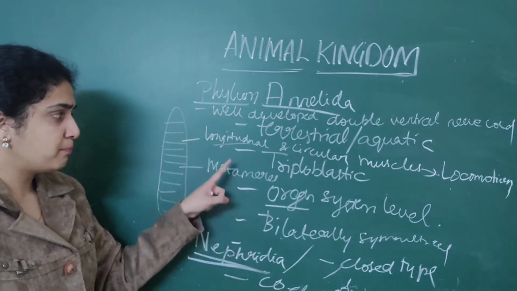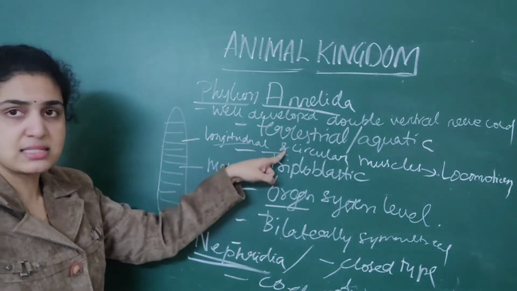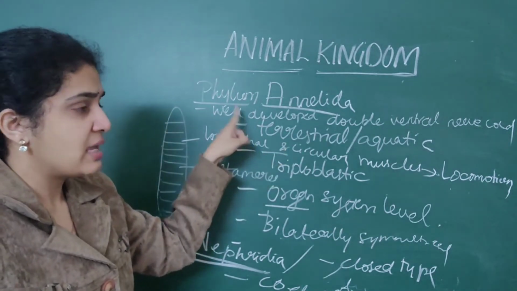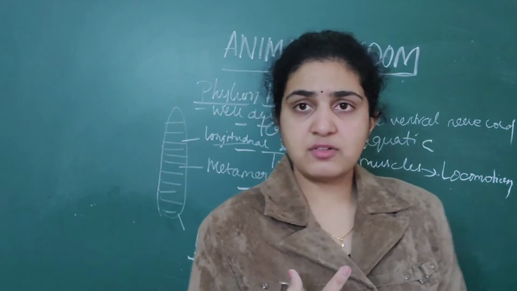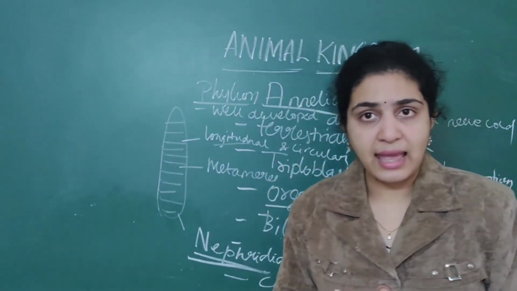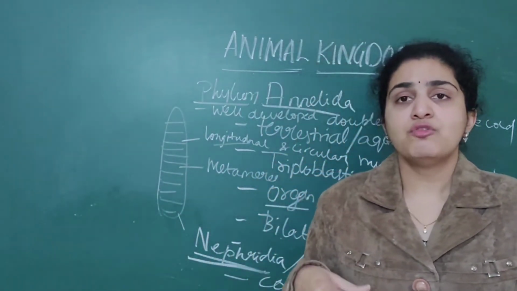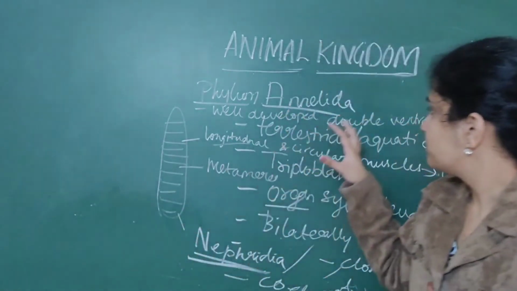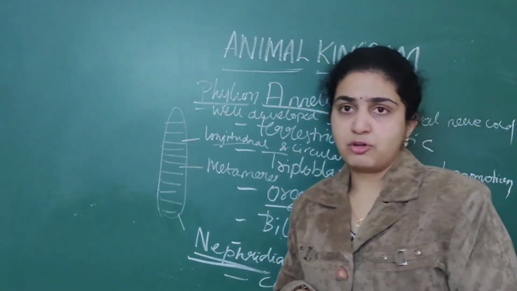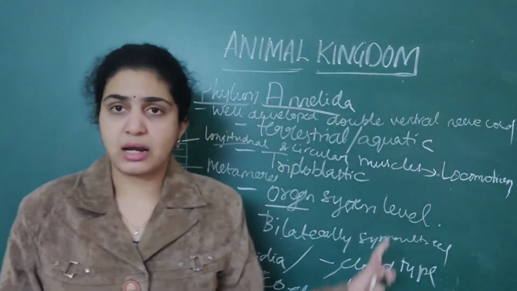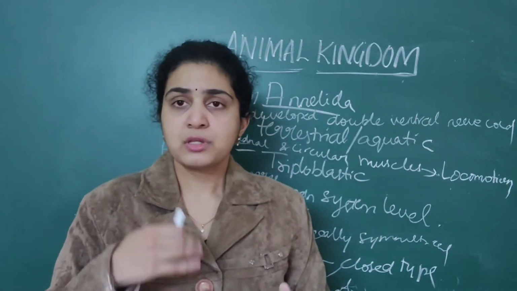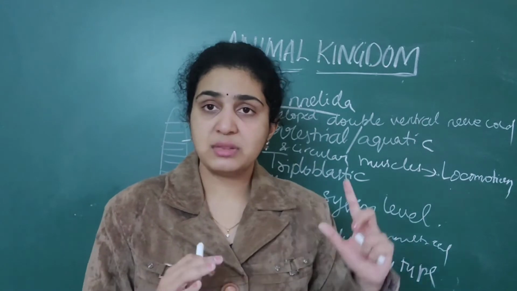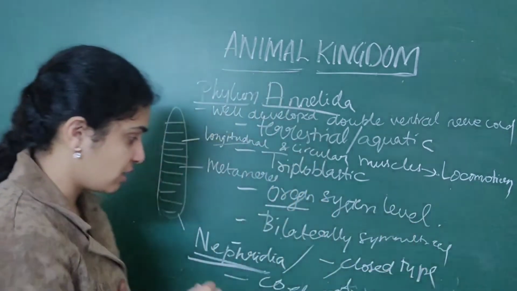Then nephridia, metameres, longitudinal and circular muscles. Next, well-developed nerve cords. That is, in the nervous system, they will have paired ganglia, which play an important role in the double ventral nerve cord. So, I want you all to write down these important points in an order so that when you are referring, these all are the specific features which I have told you.